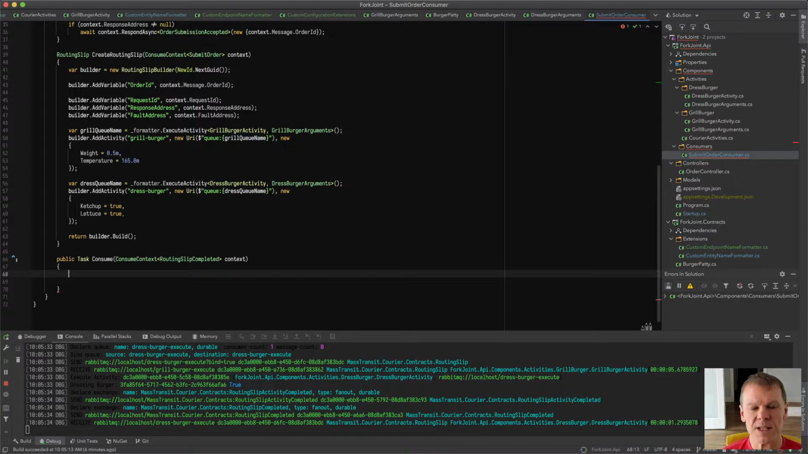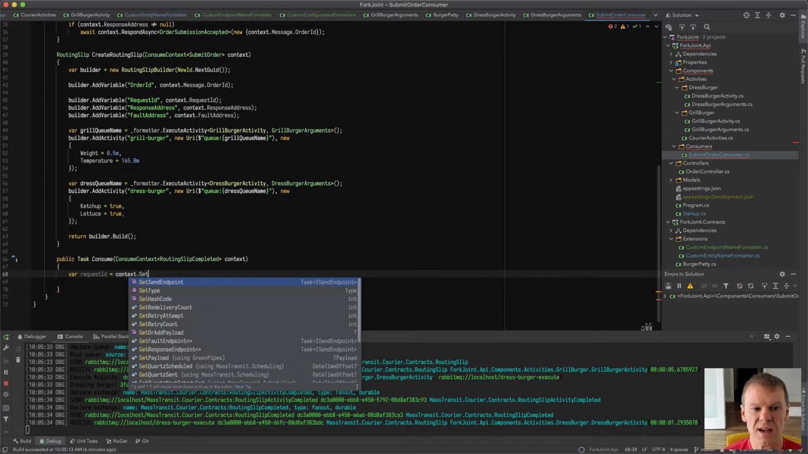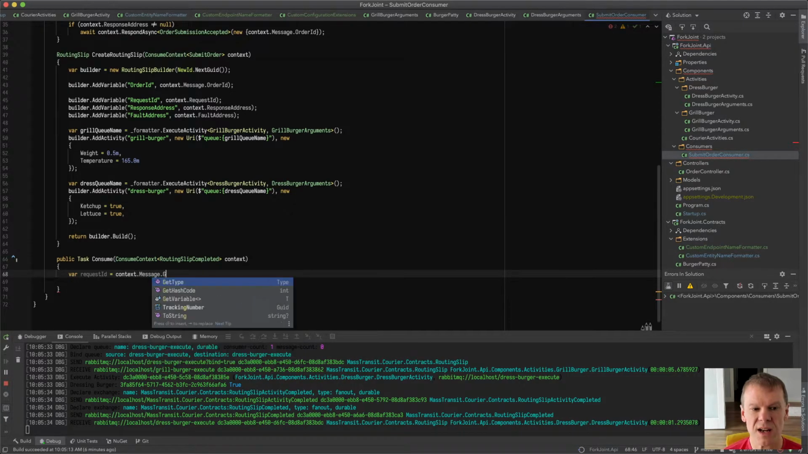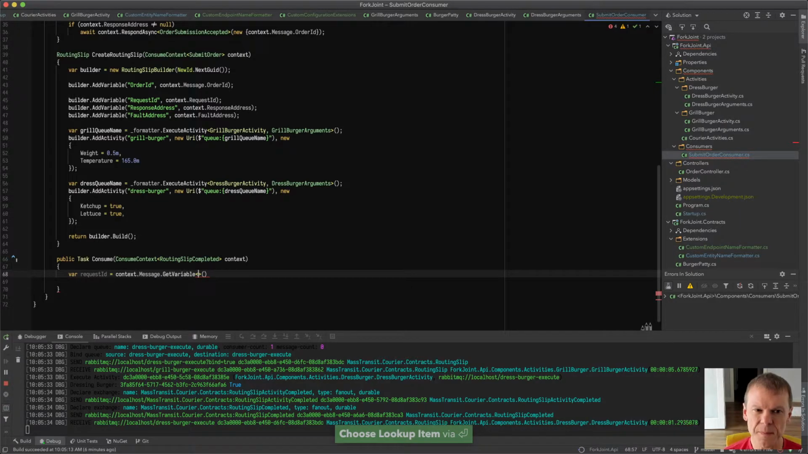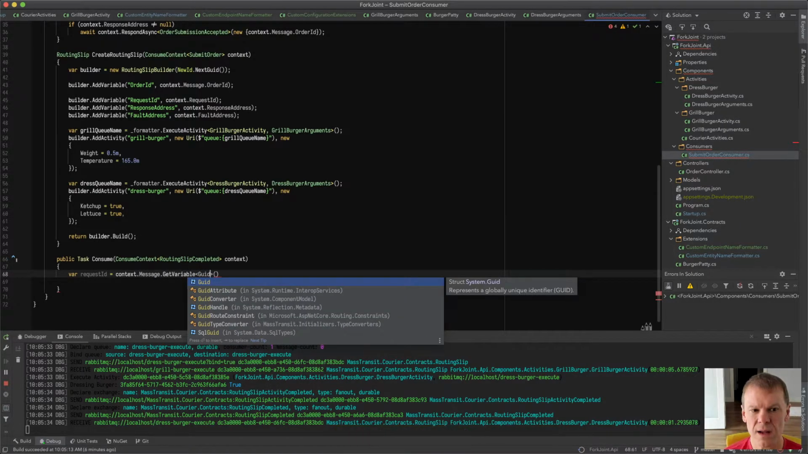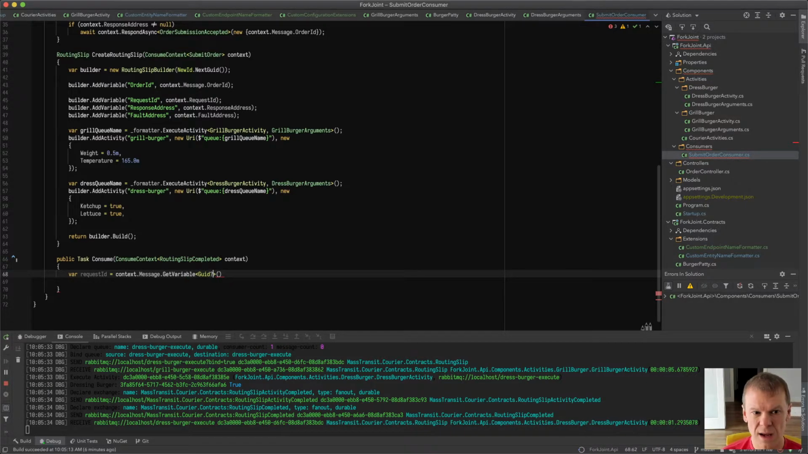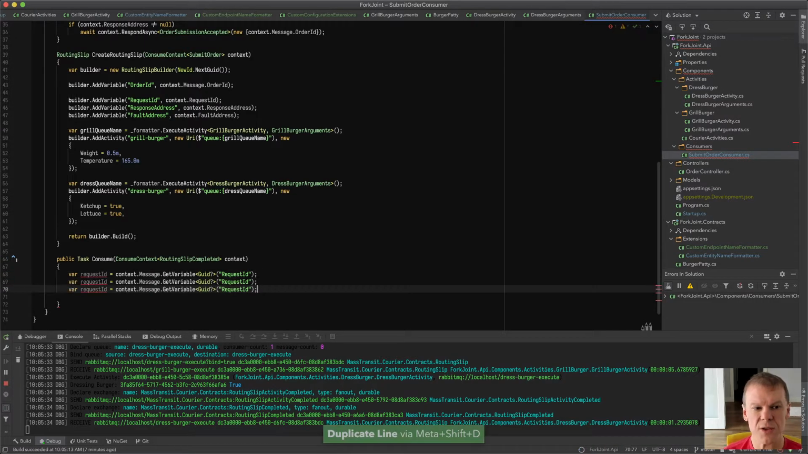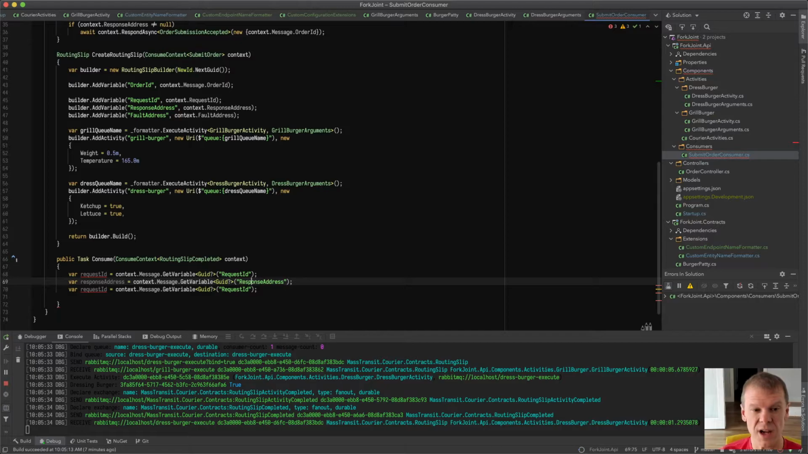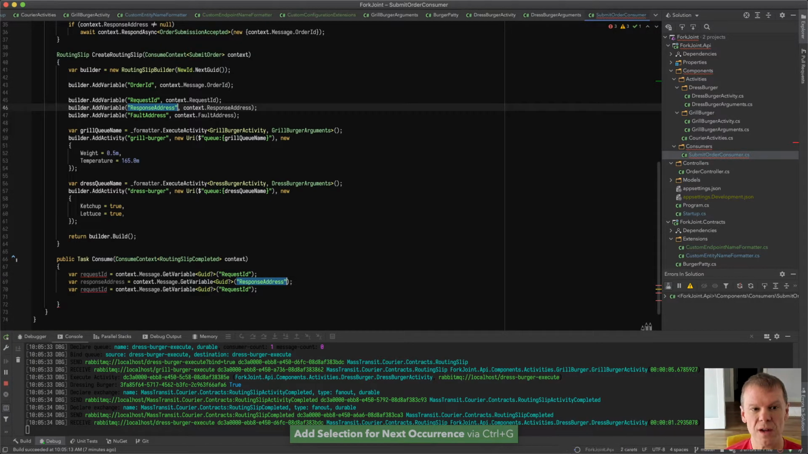So I'm going to break that out, and I'm going to say, okay, well, when I get a routing slip completed, I am going to say request ID equals context.GetVariable, message.GetVariable. And I know it's a GUID. And I know that its name is request ID. And I'm going to do this for the other two properties as well. I'm going to get the response address, and I know it's called response address. And I know I could use nameof response address here. In fact, I probably just should do that.